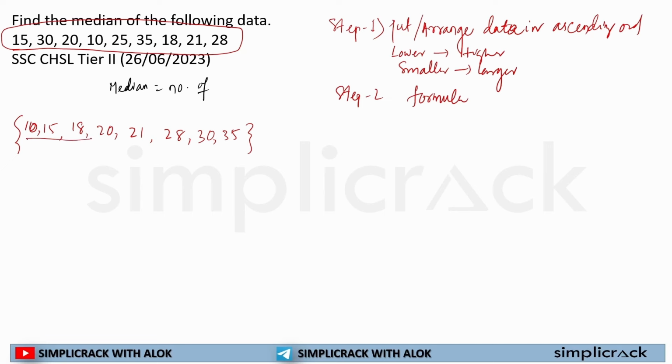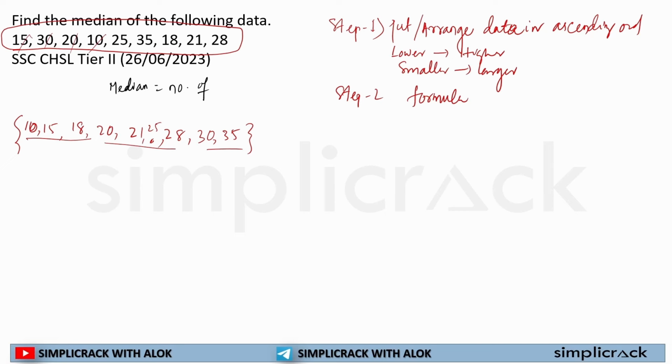Here 9 is missing, so we have to check again. 10 is there, 15 is there, 18 is there, 20 is there, 21 is there, 28 is there, 30 is there, 35 is there. What is missing? 25. Yes, 25 is missing.